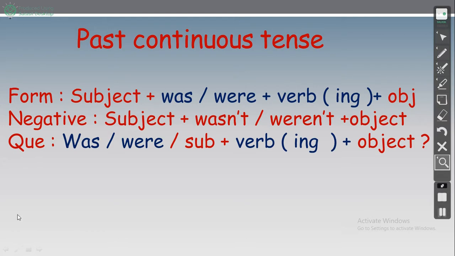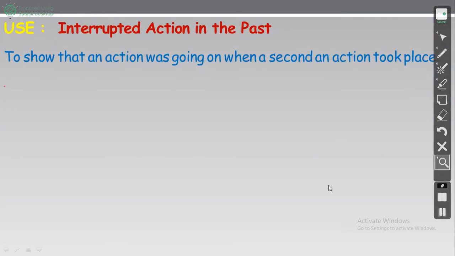Question, the scissors, حركة المقص, was or were plus subject plus verb ing plus object or the complement plus question mark. Okay, let's start with our lesson. Okay, this is our lesson.